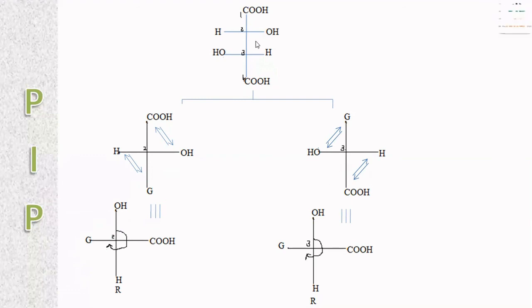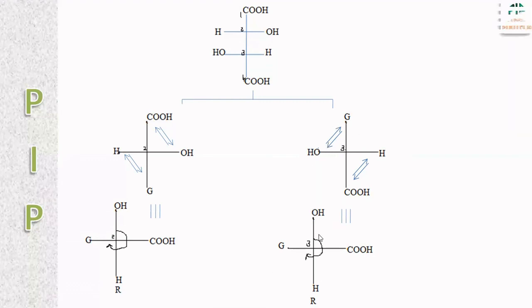Similarly, the next, the second asymmetric carbon atom is fixed and the first asymmetric carbon atom is considered as G. So G, second asymmetric carbon atom, which is mentioned as 3 here. Second asymmetric carbon atom, the remaining groups attached. According to sequence rule, the least priority group should come at top or bottom. Based on that, groups are exchanged.